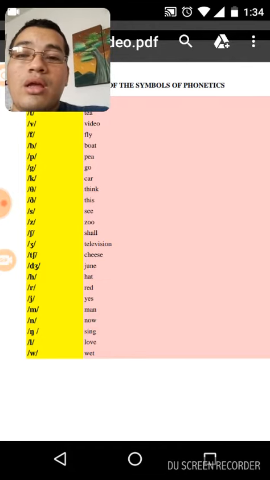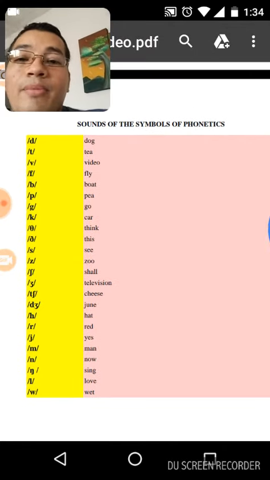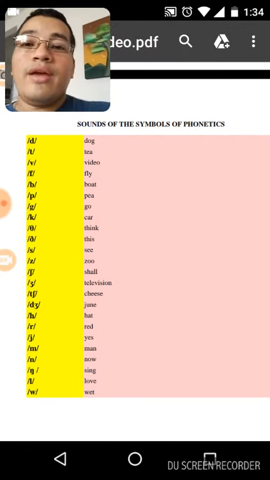And the woo, for example, wit. That is the pronunciation of song about the phonetics.